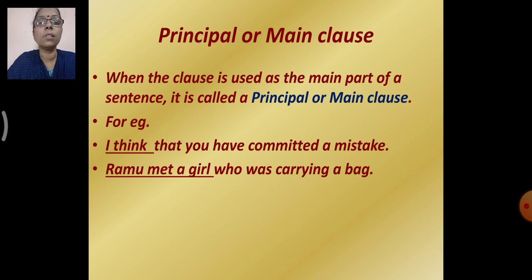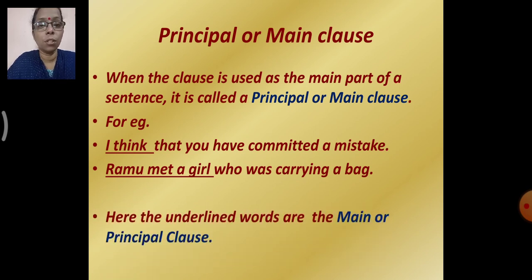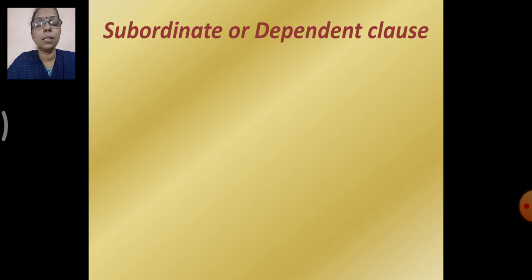So, here which is the main part of the sentence? Ramu met a girl. So, it is said to be a principal or a main clause. Right? Okay. Let's proceed.